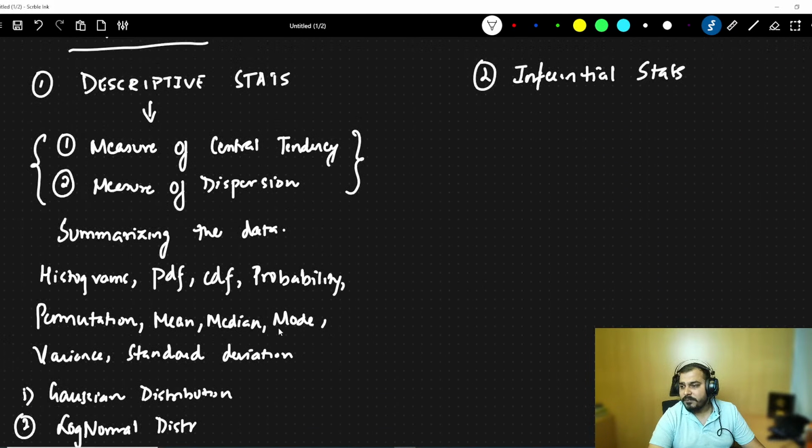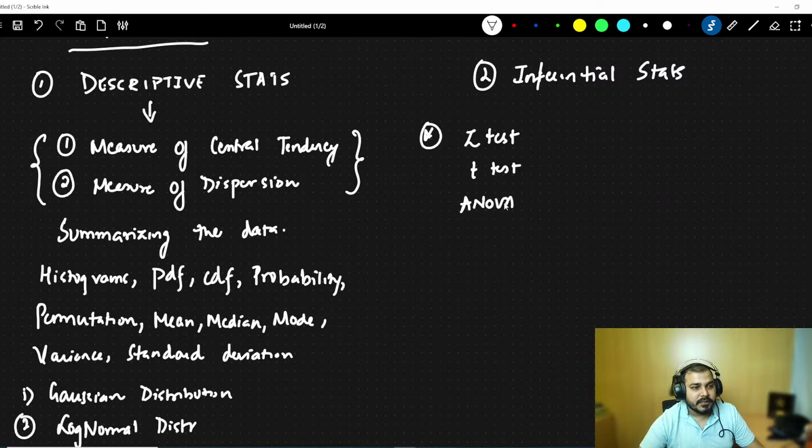There is also something very important which is called inferential stats. In inferential stats our main focus is on the Z test, T test, ANOVA test, and chi-square test. If I consider some example with respect to the Z test, there are multiple ways to actually perform a Z test.